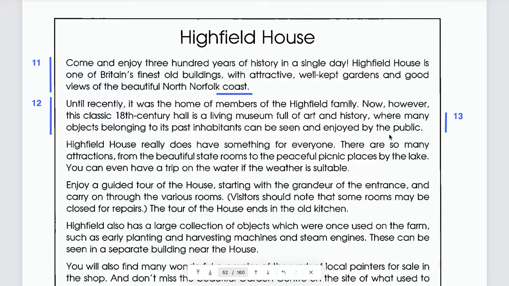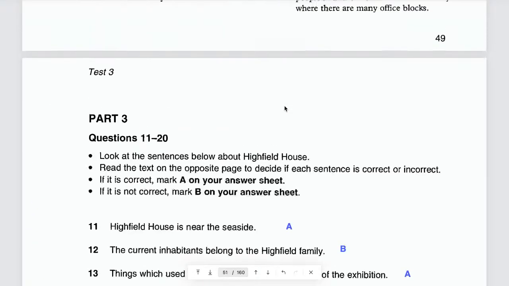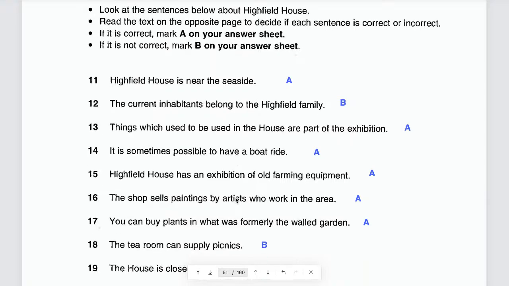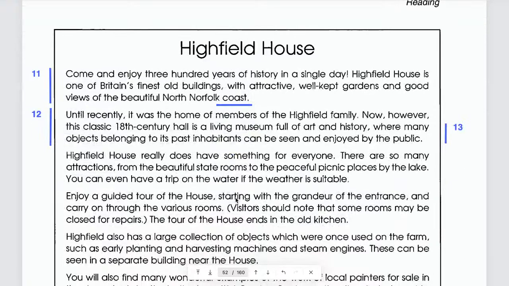That is number 13. Why? Because here they say things which used to be used. Things, what does that mean in this case? Objects, yes. Used to be used? What does that mean?